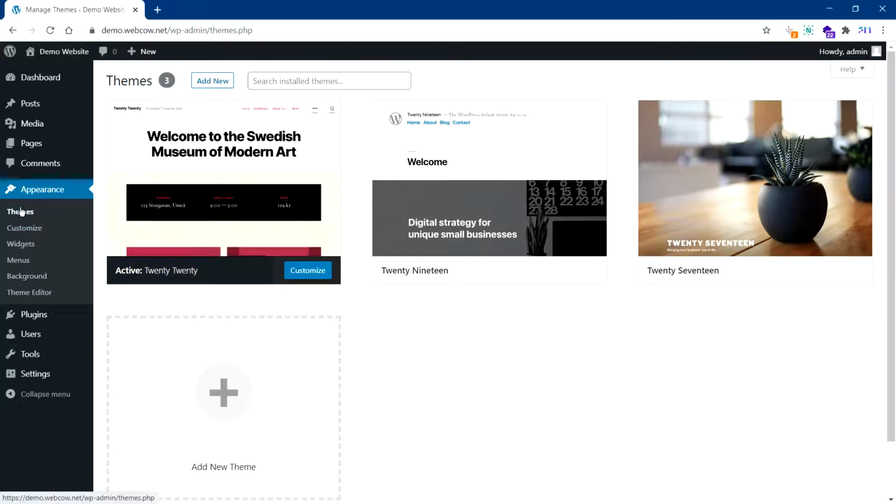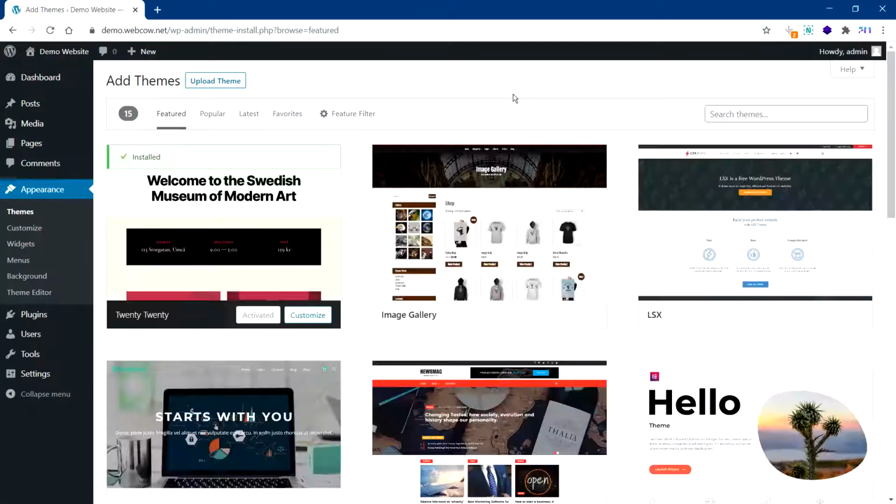So the first section is themes. Themes is all the skins that you use. So the essence of WordPress is themes, and you need a theme to start. A theme is basically a skin that shows your website a certain way. Now there are a lot of free ones that you can use. So this is the first starting step. When you get a website, the first thing is to get a theme that you like. So you can do your research firsthand, or you can find the free ones directly from the theme section here.